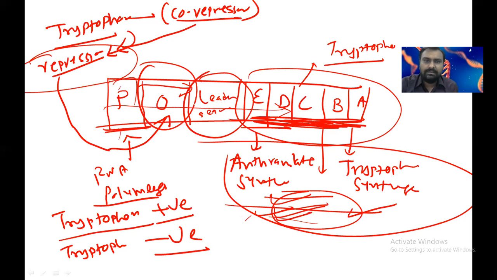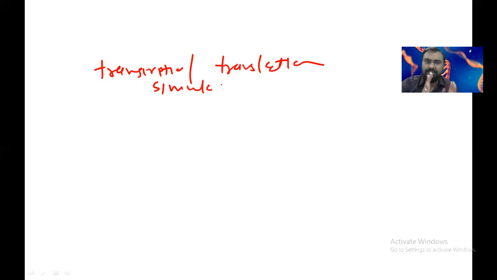The other mechanism involves the leader sequence. In prokaryotes, transcription and translation go on simultaneously. In eukaryotes, mRNA is first formed by transcription, then leaves the nucleus and in the cytoplasm binds with the ribosome and endoplasmic reticulum, and translation occurs. But in prokaryotes, transcription and translation happen simultaneously.